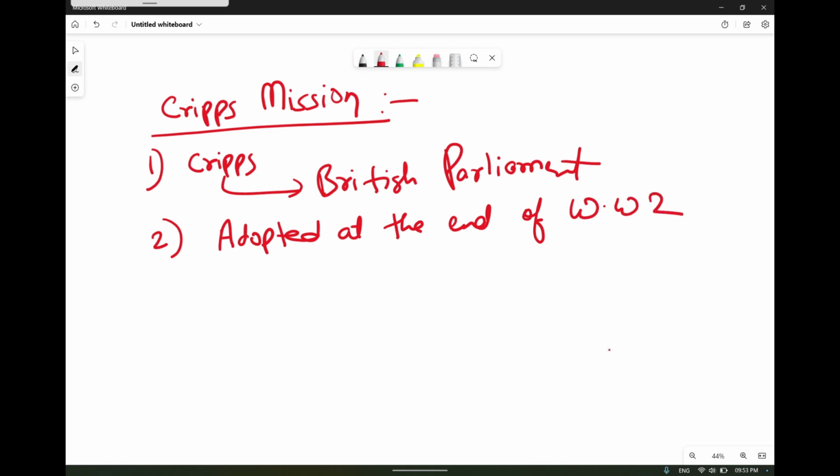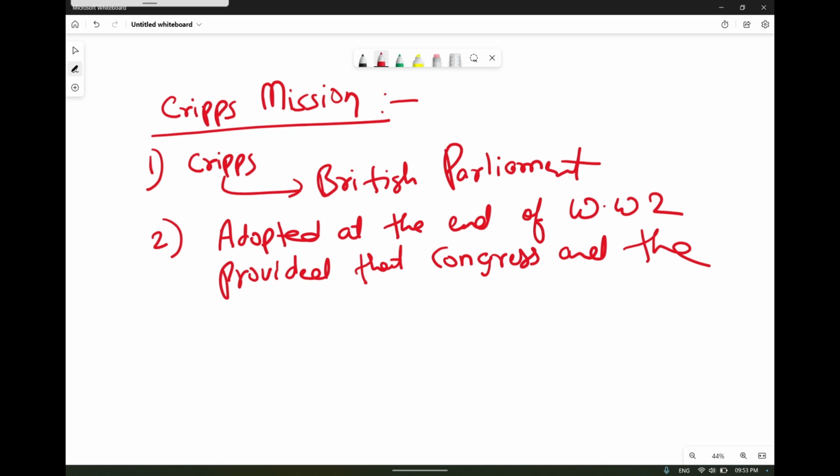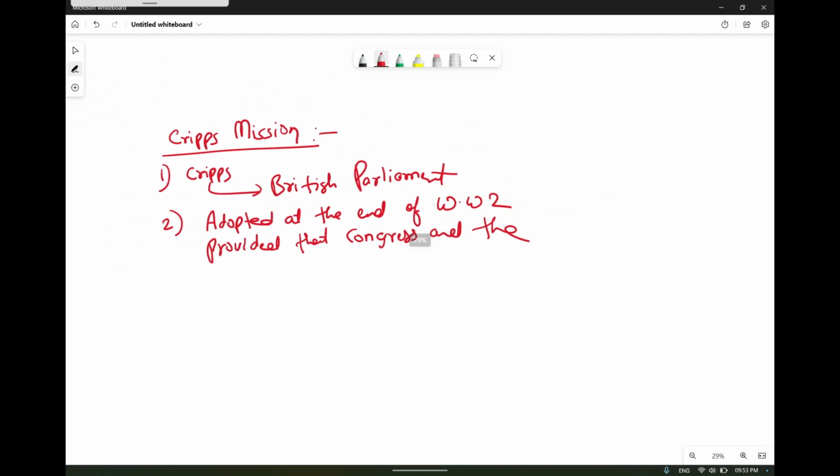It provided that Congress and the Muslim League should accept it. They both had to accept this proposal. That was the condition for it.